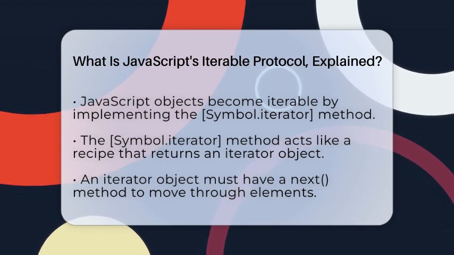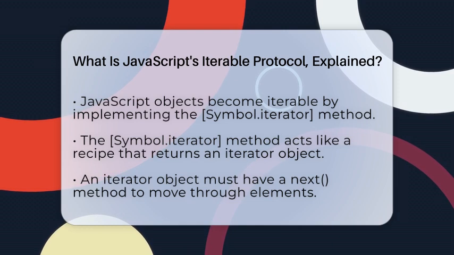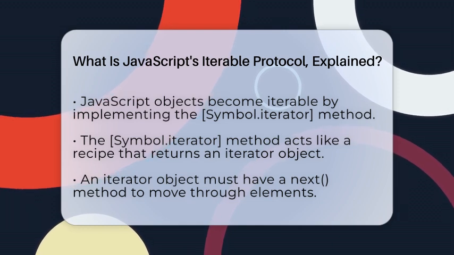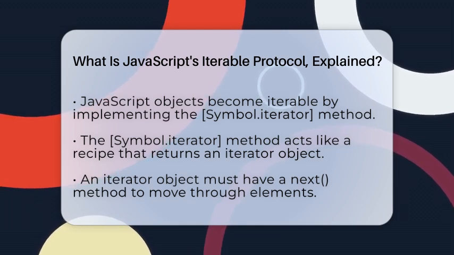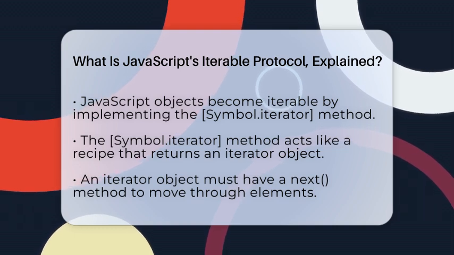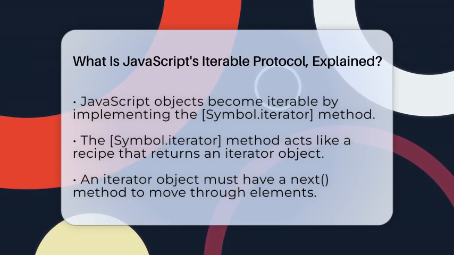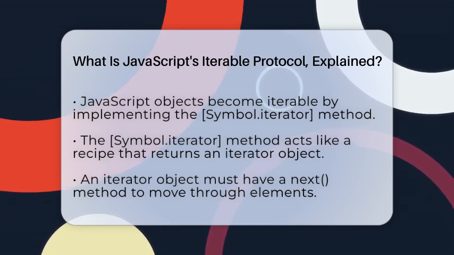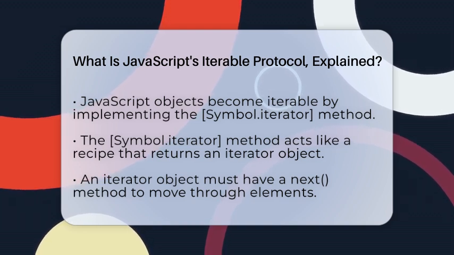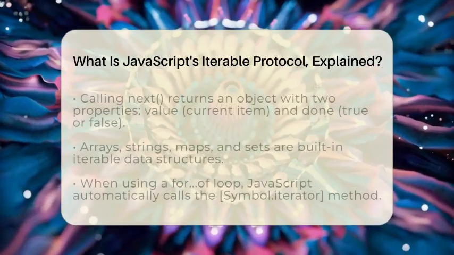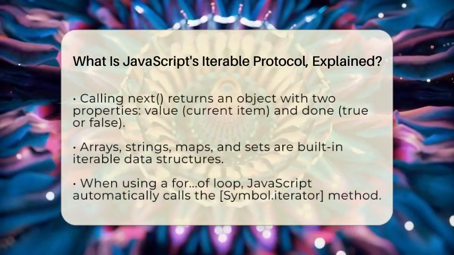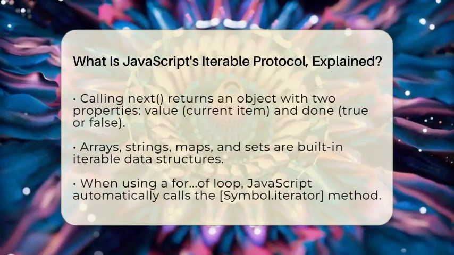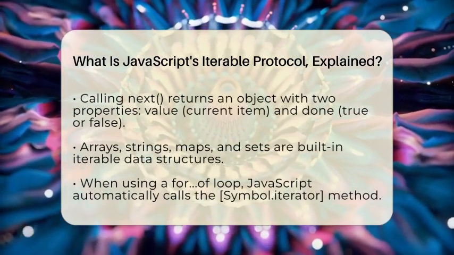This protocol is what makes things like arrays, strings, and sets work smoothly with loops and other tools that process sequences. In JavaScript, an object is considered iterable if it has a special method called Symbol.iterator. Think of this method as a recipe that, when called, gives back an iterator. The iterator is like a helper that knows how to move through the elements one by one. The iterator must have a next method. When you call next, it returns an object with two parts: value, which is the current item, and done, a true or false value indicating if there are more items to go through.